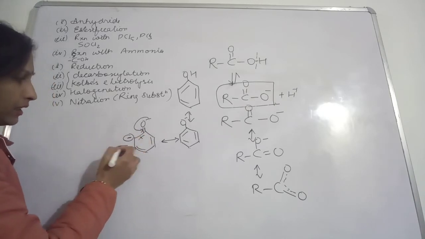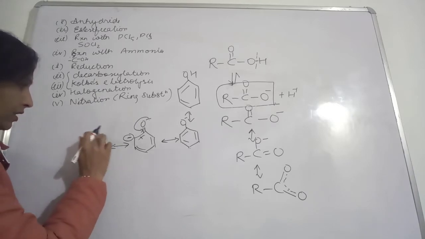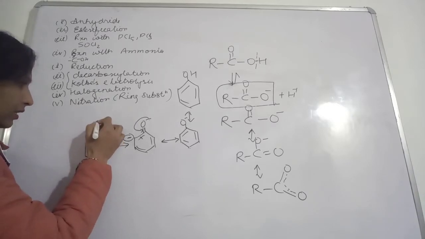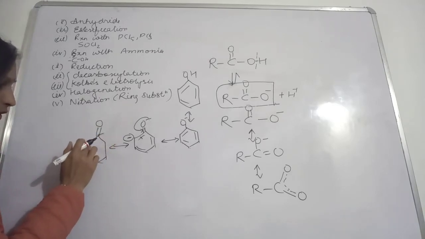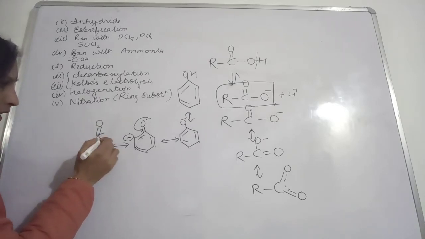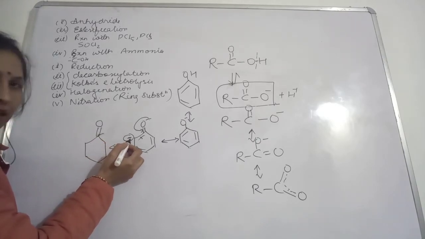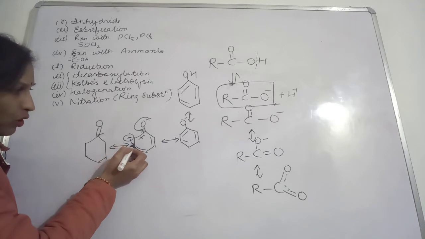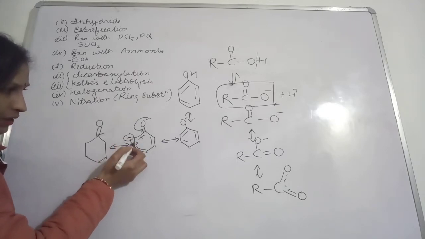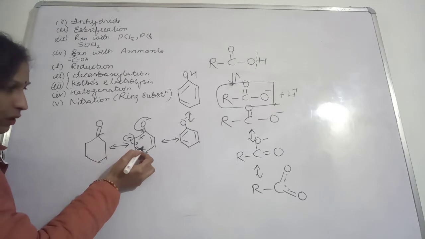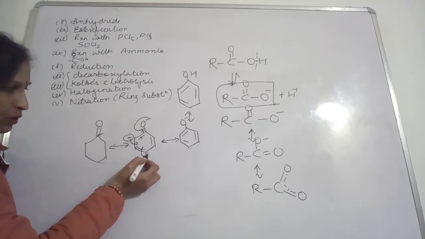Okay, and in the next resonating structure you will see, like this, the double bond is present between this carbon and oxygen, and this bond was broken. And these electrons will be used to make a bond between these two carbons. If this is happening, then this bond will break and the electrons will go to this position.